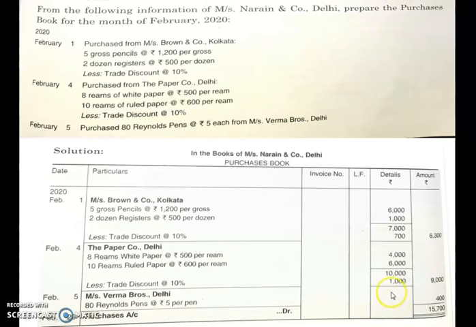You will not record it in the detail column because only one item is there. If more than one item, then you can specify it in the detail column, and the total of that you can put in the amount column. But because only one item was purchased from Verma Brothers, you can write the amount in the amount column itself. Now next what? Make total of all the 3 credit purchases. When you add the 3 items together, you will get 15,700. And when are you doing this? At the end of the month of February. The last date of February is 29. So February 29, purchases account.